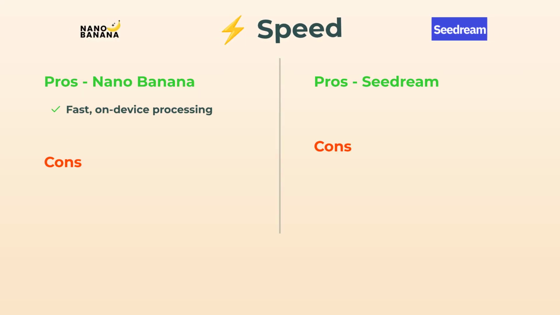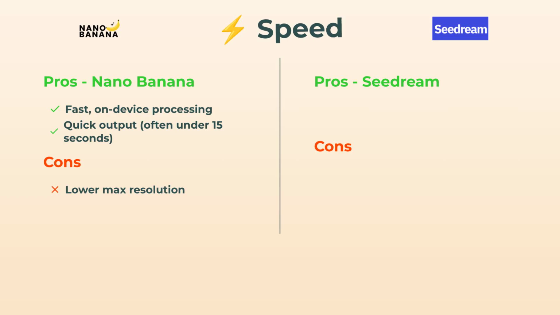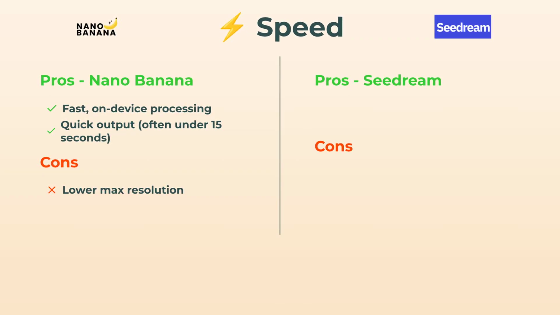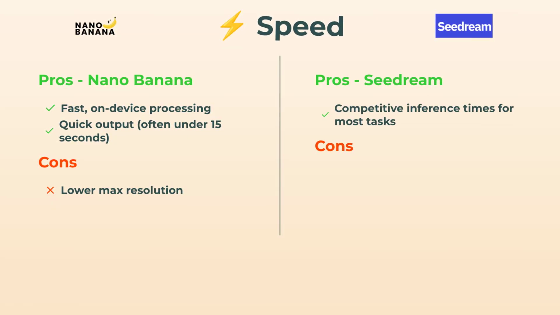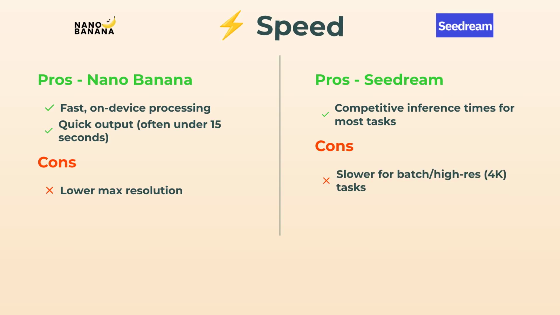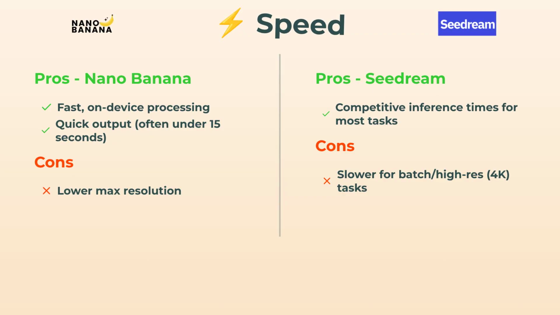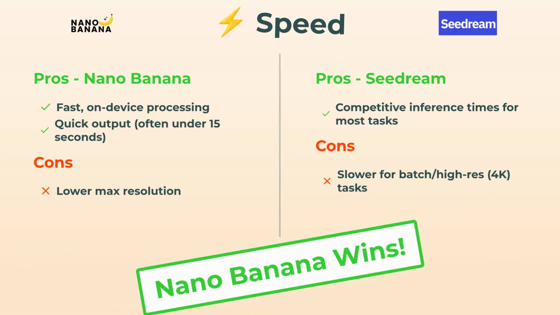Switching gears to speed. Nano Banana? This thing's fast. Like, honestly, it's doing most of the work right on your device and usually spits out results in under 15 seconds. Sure, that's for lower resolutions, but for daily creativity, it's lightning. Seedream, while it's not a slowpoke overall, things get a bit sloggy with higher res and batch stuff. It's still solid for most jobs, but Nano Banana definitely wins the speed race. If you need results yesterday, that's your pick.